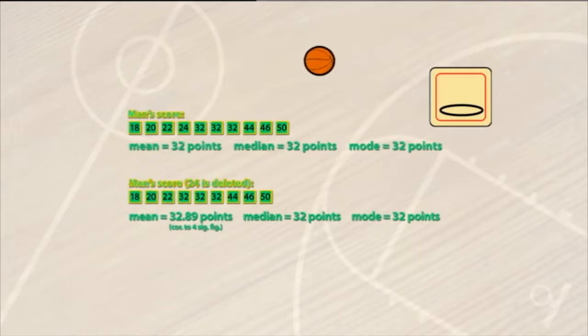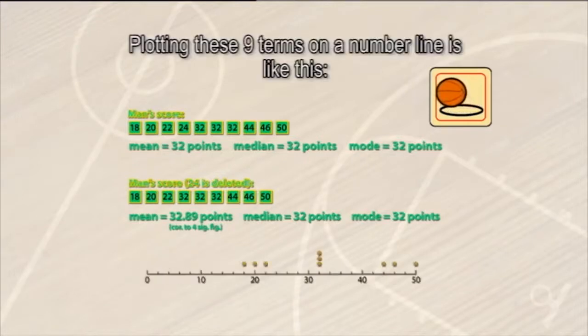The new mean is 32.89 points. The new median is still 32 points. And the new mode is also still 32 points. Plotting these 9 terms on a number line is like this.